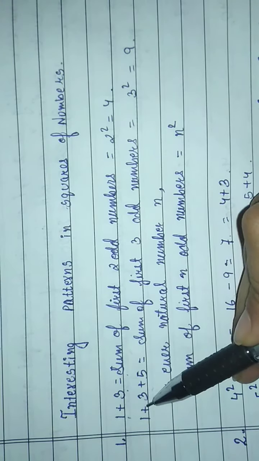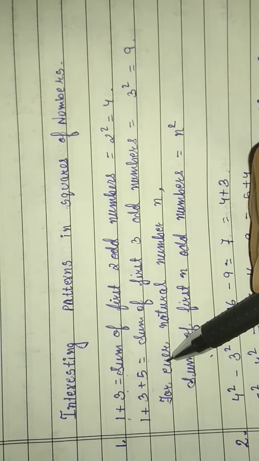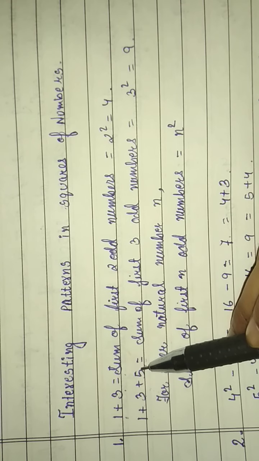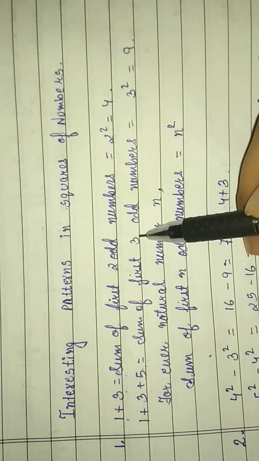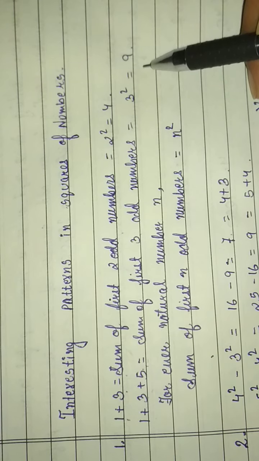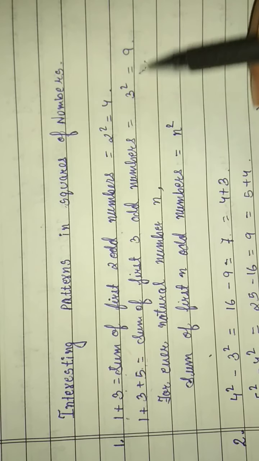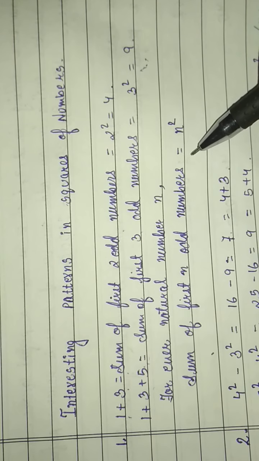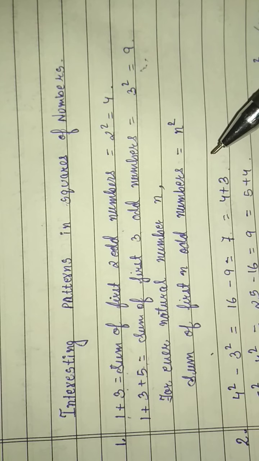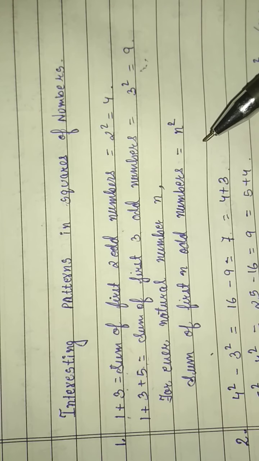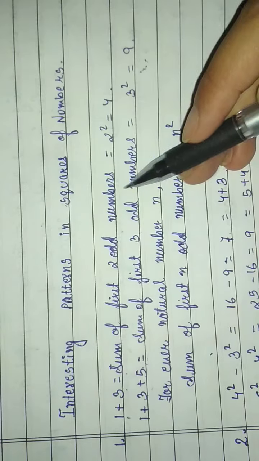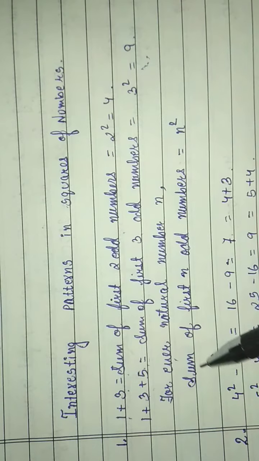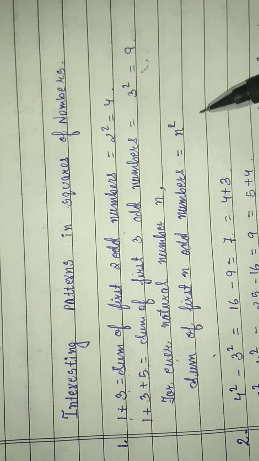Now see here, three numbers are written. All three odd numbers in series: 1, 3 and 5. So 1 plus 3 equals 4, 4 plus 5 equals 9. This means 3 to the power 2 is also equal to 9. So if we add 4 odd numbers, we get 4 to the power 2, then 5, then 6, then 7, and it continues like this. For every natural number n, the sum of the first n odd numbers equals n to the power 2.